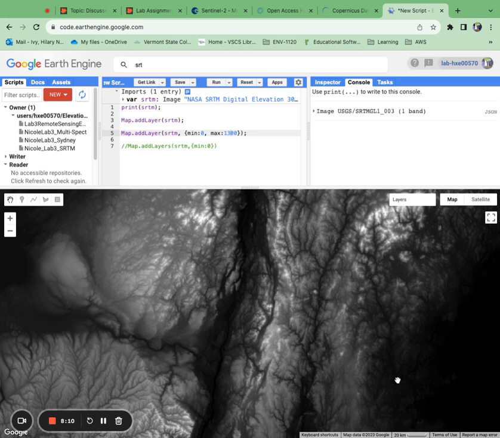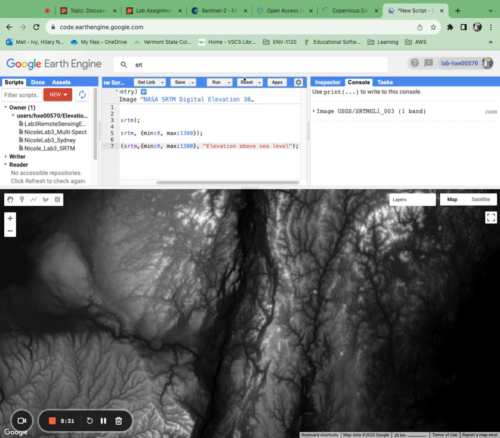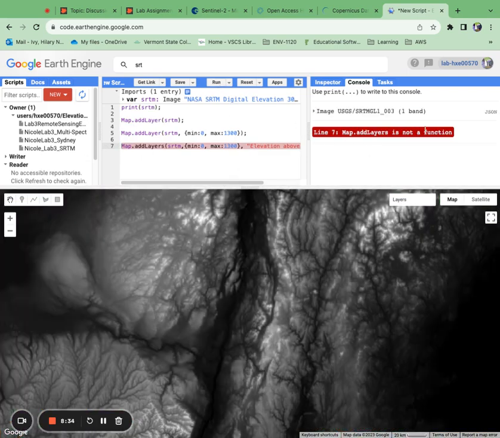Okay, there we go. All right, so the next thing I'm going to do is name my layers. Okay, and I do this by adding it this way. Elevation above sea level. Okay, I'm going to close that and I'm going to rerun this. You'll notice that I got an error because I added an S here. So when things go wrong, you'll get a console-based message right there and it'll tell you, hey, you messed up.